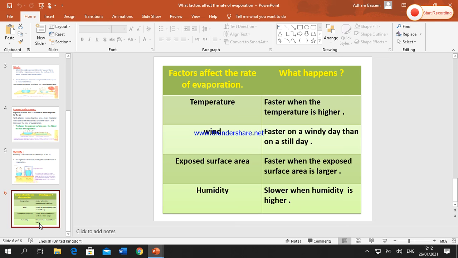Factor 3, exposed surface area. The rate of evaporation becomes faster when the exposed surface area is larger. Factor 4, humidity. Okay, the rate of evaporation becomes slower when humidity is higher.